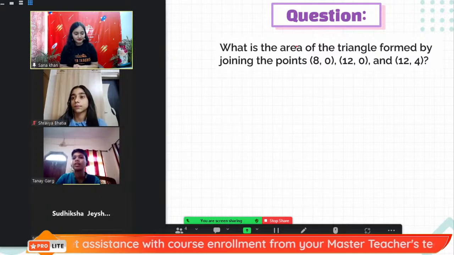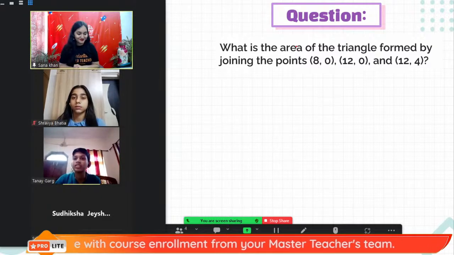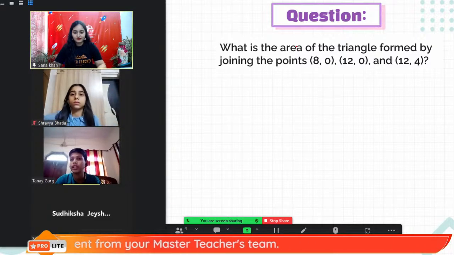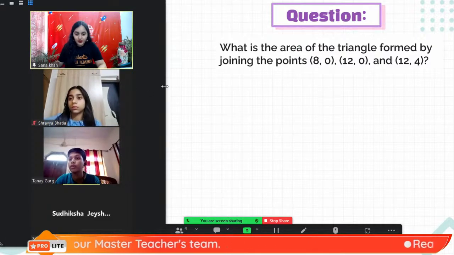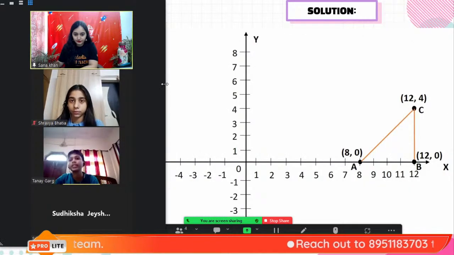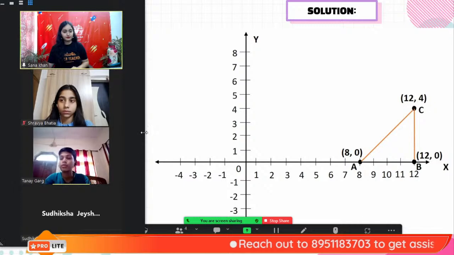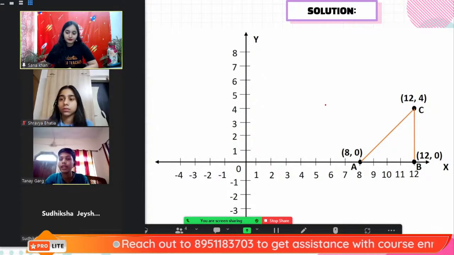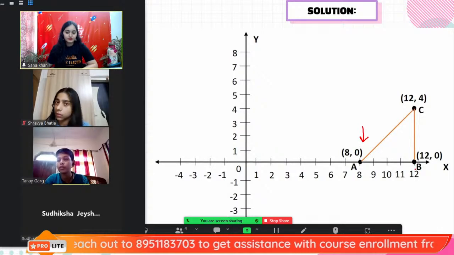Okay. What is the area of the triangle formed by joining the points 8, 0, 12, 0, and 12, 4? Okay. So for this question, we need a Cartesian plane. If we plot the first point, which is 8, 0, means 8 distance from the y axis and 0 from the x axis.